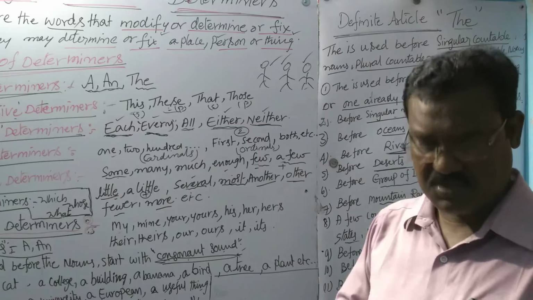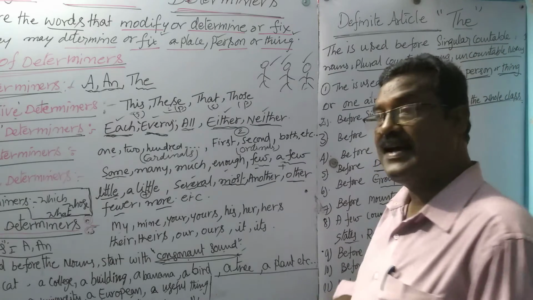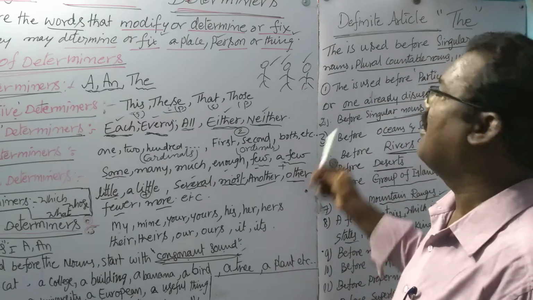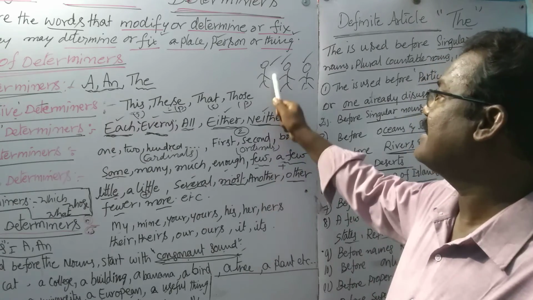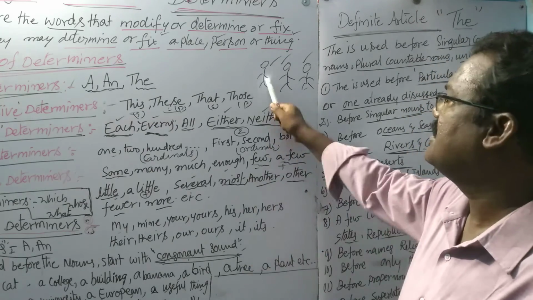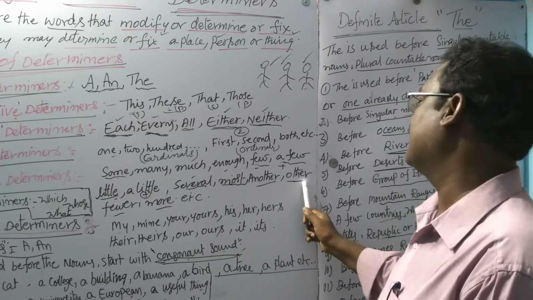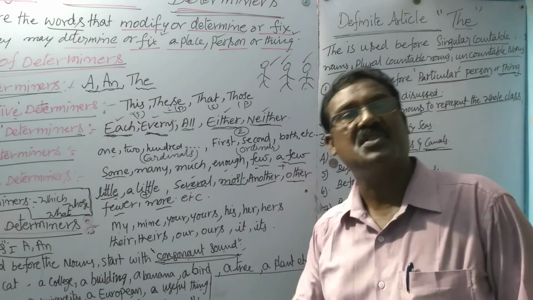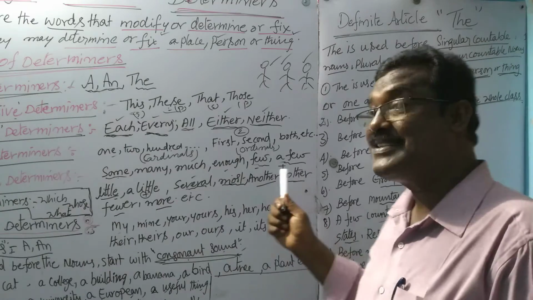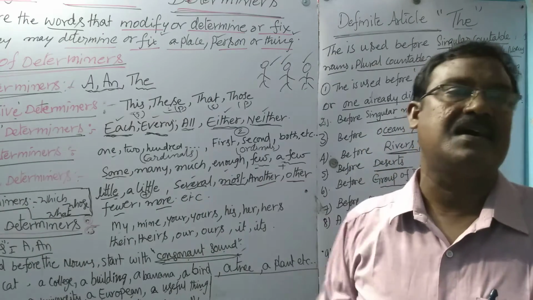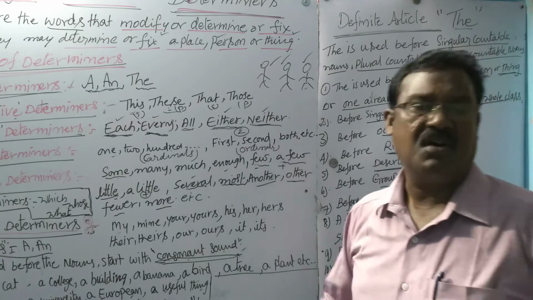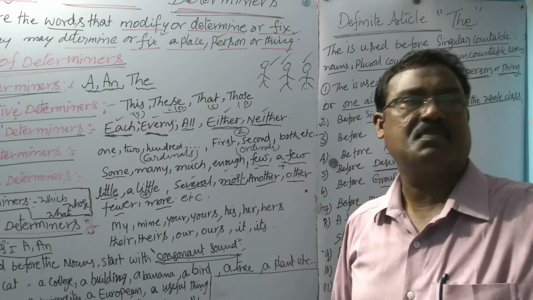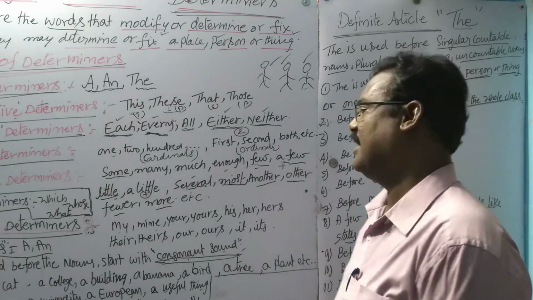The remaining person we have to call other. The other student is very clever. Another student means the second person. This student, the first person, like that. So other is also used before plural nouns. Other students in that class or other people in that village are very hardworking, except these 10 people. Like that we can use.